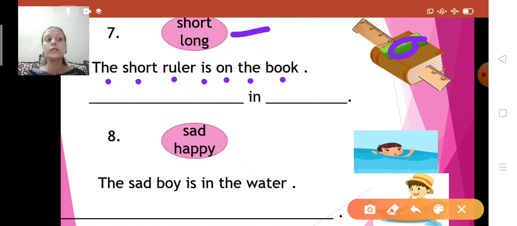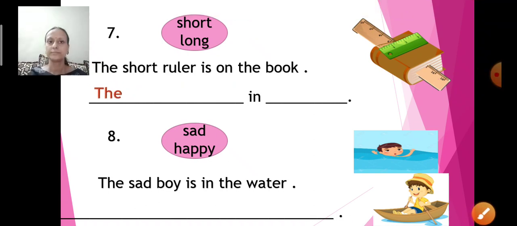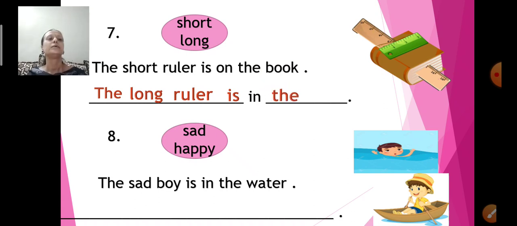So where is the other ruler kept? Right. The long ruler is in the book. Children, at the end you are going to put a full stop and begin every sentence. The first letter you should begin with capital. Repeat after me. The long ruler is in the book. So opposite of short is long.